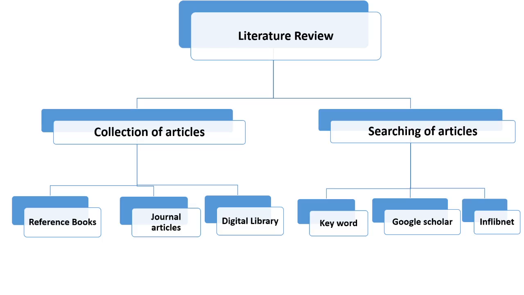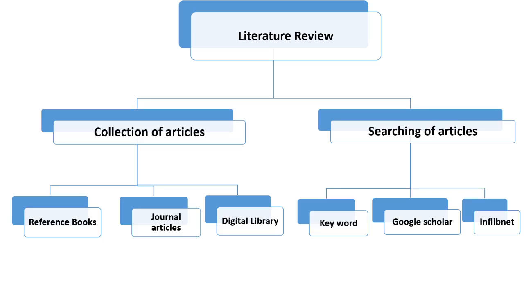Now this table shows a hierarchy of literature review. Generally, for literature review purposes, we use two kinds of sources: one for collection of articles and the other for searching of articles. For collection of articles, we use reference books, published national and international journals, or digital libraries.